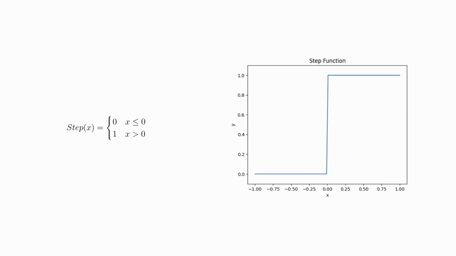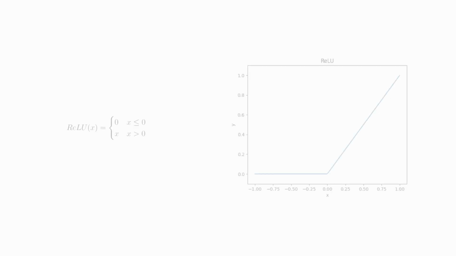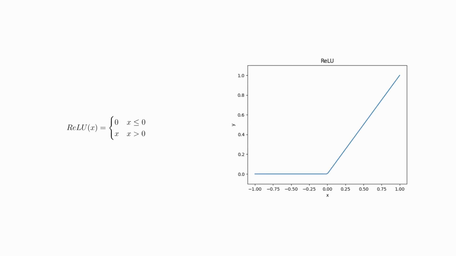A very popular choice for an activation function is the rectified linear function or the ReLU function. Note that ReLU is just the identity for all positive numbers and 0 everywhere else. So the derivative is 1 for all positive inputs and 0 for non-positive numbers. That still seems not ideal for gradient descent, as the derivative is 0 in half of the space. But it turns out in practice, if we initialize our model parameters carefully, gradient descent can perform pretty well with ReLU. Okay, there's one more thing that I want to talk about before moving to implementation.